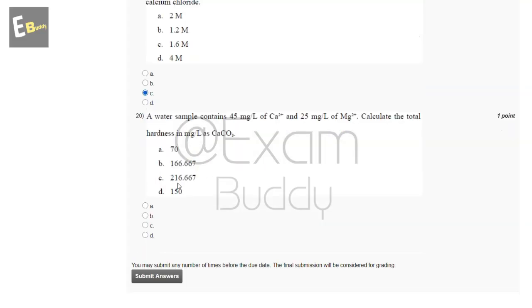Now the 20th question is, a water sample contains 45 milligram per liter of calcium Ca2+ ions and 25 milligram per liter of magnesium Mg2+ ions. Calculate the total hardness in milligram per liter as CaCO3. So these are the options, and the answer of our 20th question is B.